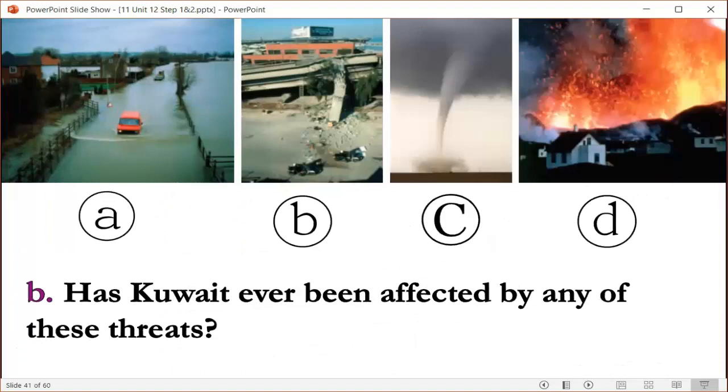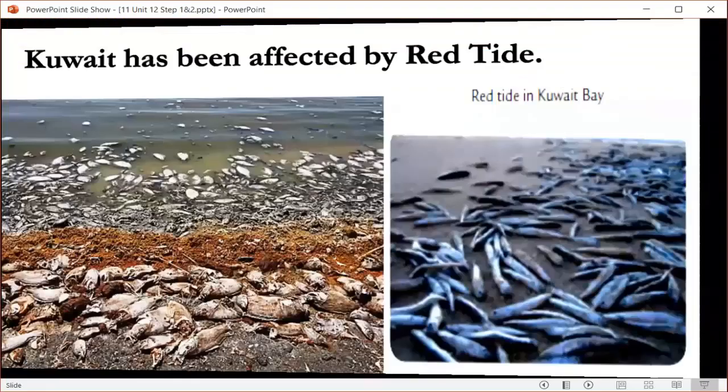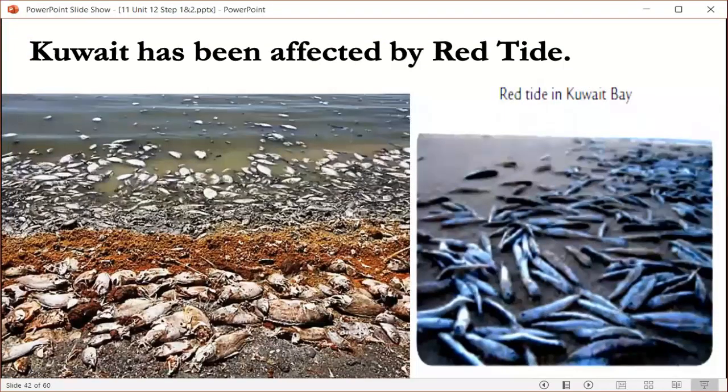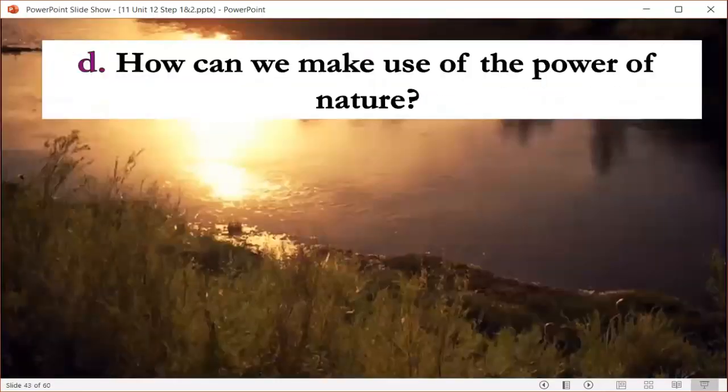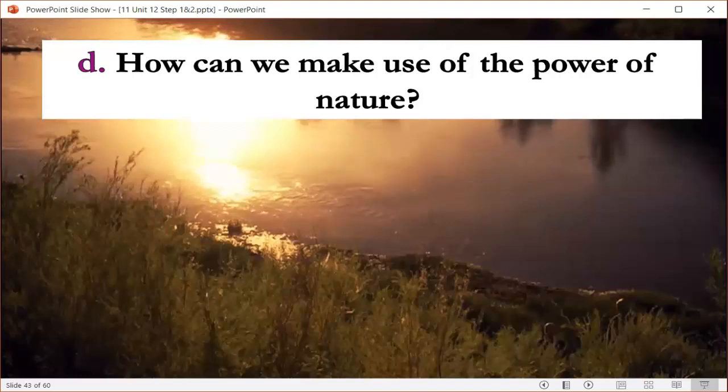Then the next question, has food ever been affected by any of these threats? I don't think so. But experts say that Kuwait has been affected with the red tide. The red tide is a kind of bacteria that came in the sea and caused the killing of too many fish.